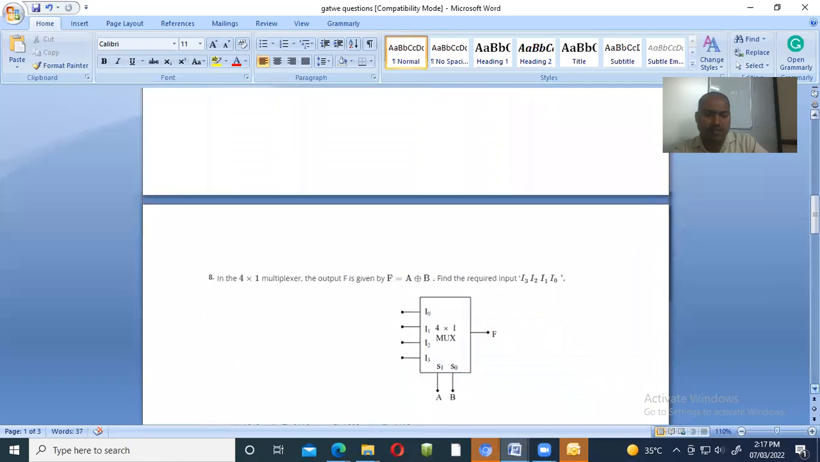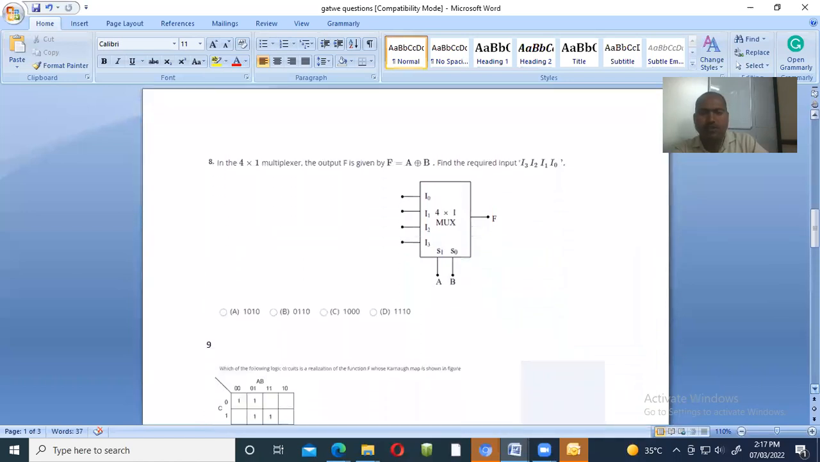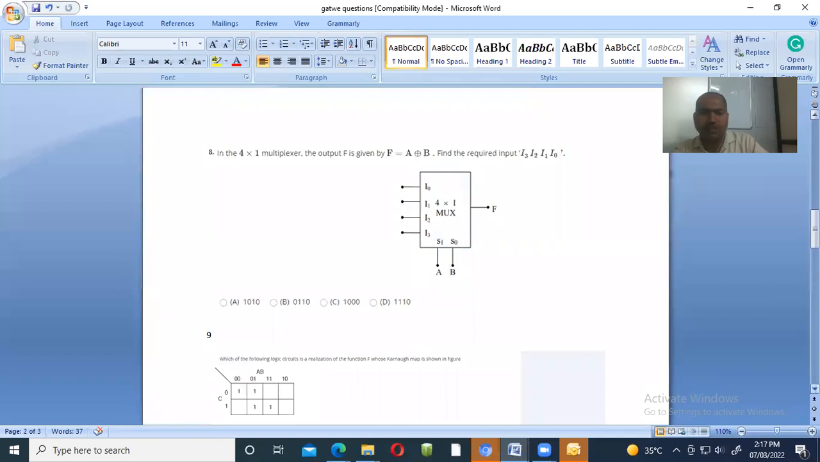Now see, second. Now to calculate this, you have to write something, right? In the 4:1 multiplexer, the output F is given by F is equal to A XOR B. Find the required inputs I3, I2, I1, I0. About the XOR gate, we know A XOR B. For that purpose, we have to calculate for the XOR gate. Write down the equation: A XOR B is A bar B plus A B bar. This is the equation for your XOR gate.